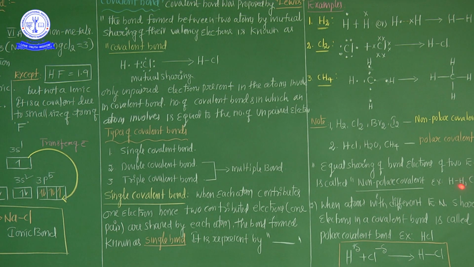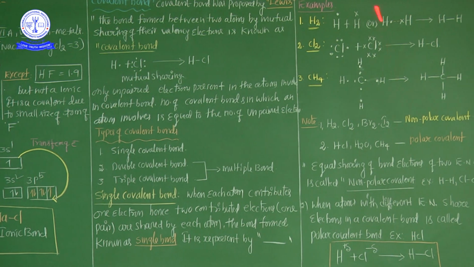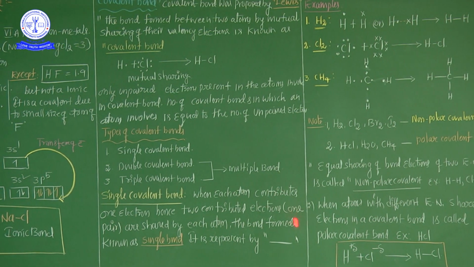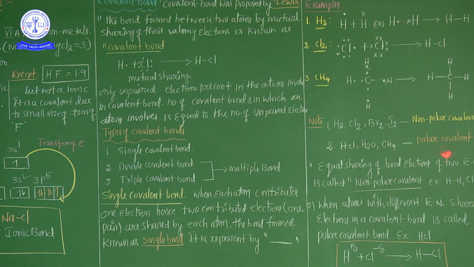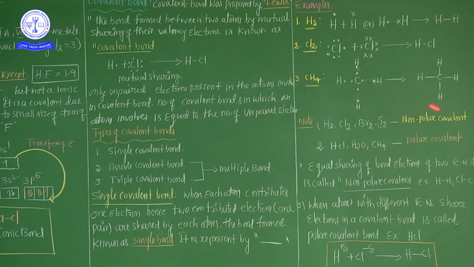Same electronegativity means the two atoms are equally sharing, one electron and another electron. With equal sharing, poles are not formed on the atoms. Poles are nothing but positive or negative charge. So positive and negative charges are not formed on the atoms. Such covalent bonds are commonly called non-polar.